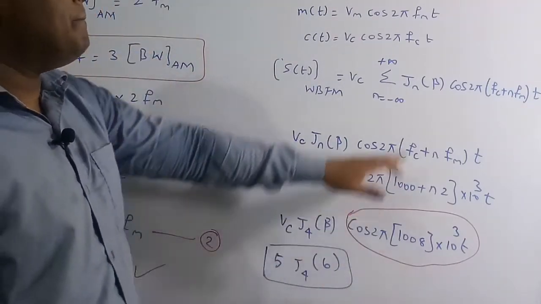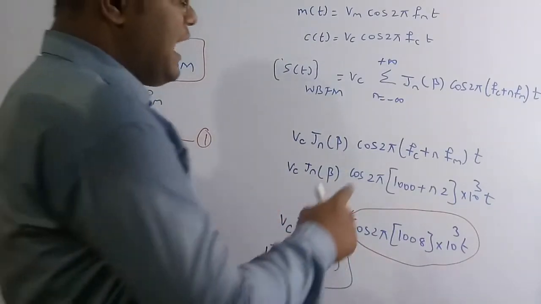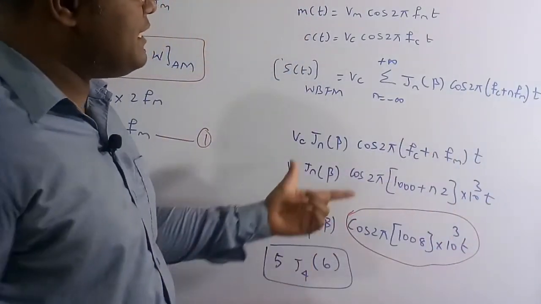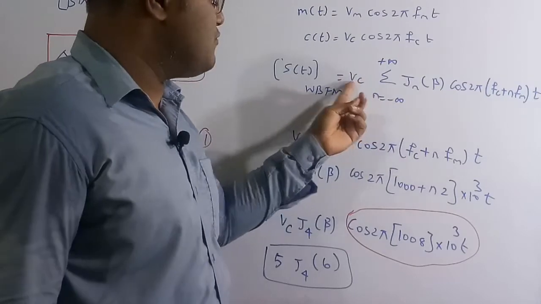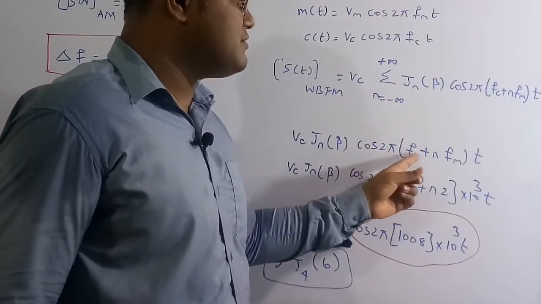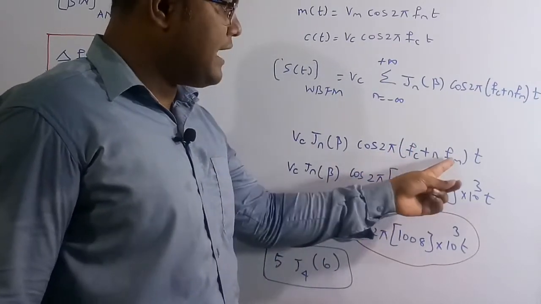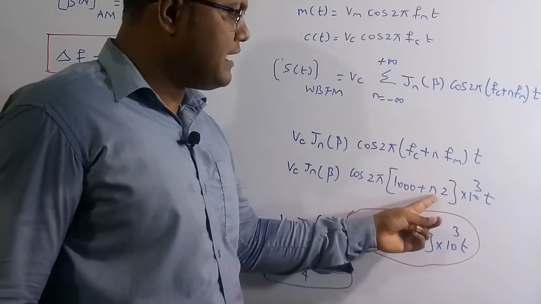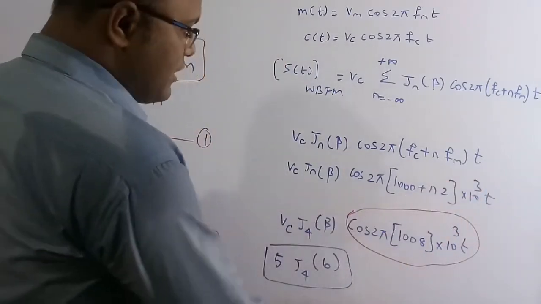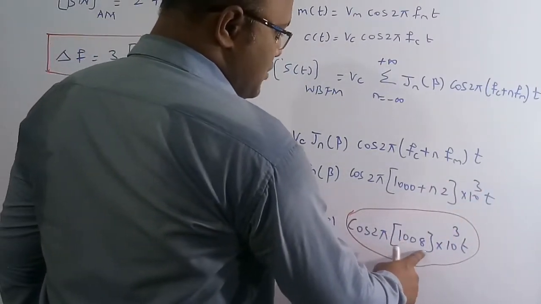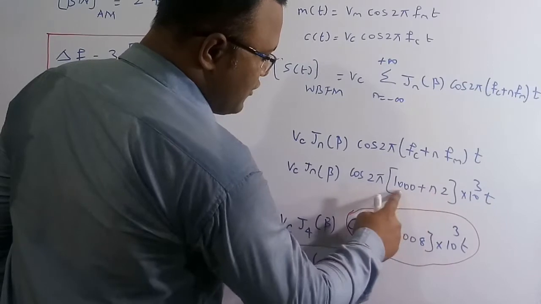In terms of the Bessel coefficient, Jn of beta is called the Bessel coefficient. I am going to take only one term here. So Vc into Jn of beta into cos 2 pi into Fc plus n Fm into t. We know Fc is 1000 kilohertz and Fm is equal to 2 kilohertz. So 1000 plus n into 2 kilohertz, with 10 to the power of 3 hertz outside, into t. But we need the coefficient of cos 2 pi into 1008 into 10 to the power of 3t. If you see carefully, when n is equal to 4, then only 1008 I am going to get here.